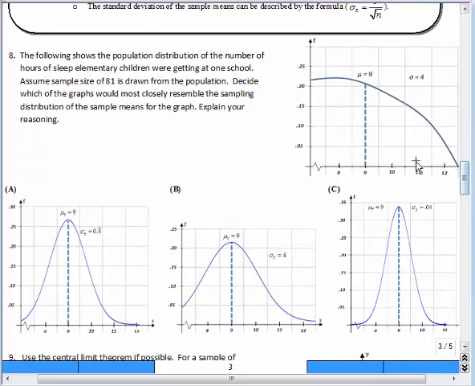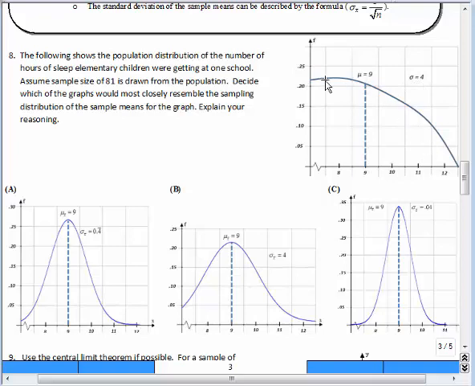So it says the following shows a population distribution for the number of hours of sleep elementary children were getting at one school. Assume a sample of size 81 is drawn from the population. Decide which of the graphs would most closely resemble the sampling distribution of the sample means. Explain your reasoning. So basically we're saying that most kids get like 8 hours of sleep, but some require up to 12 hours of sleep, with an average of 9 hours of sleep and a standard deviation of 4.